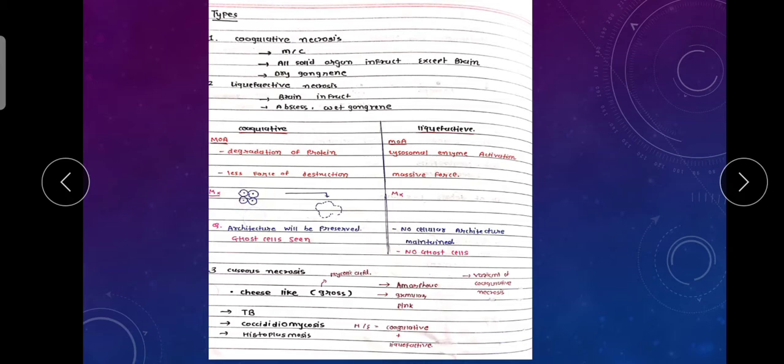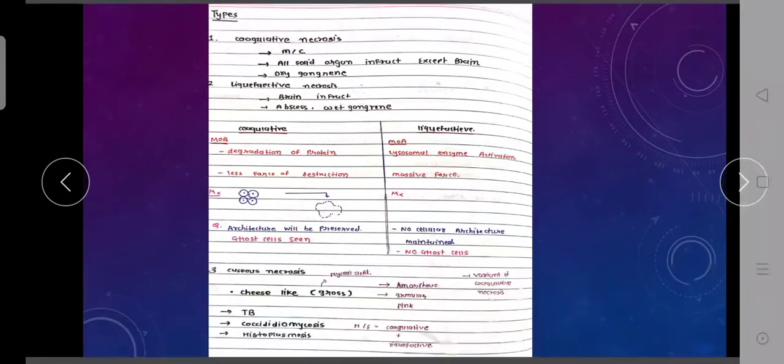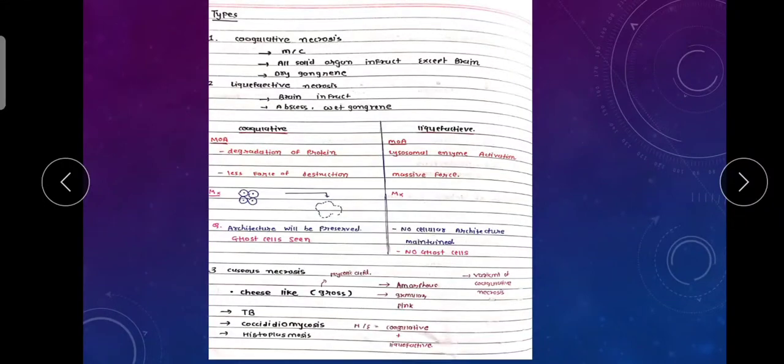So this is a cell and around the margin it is safe, it is normal. In this, no architecture is maintained. In this one, the cell wall is maintained. Okay, it looks like a ghost cell, but no ghost cell is found in liquefactive necrosis.